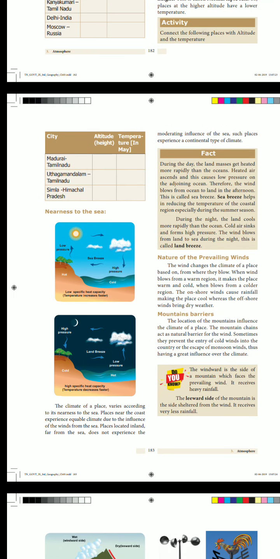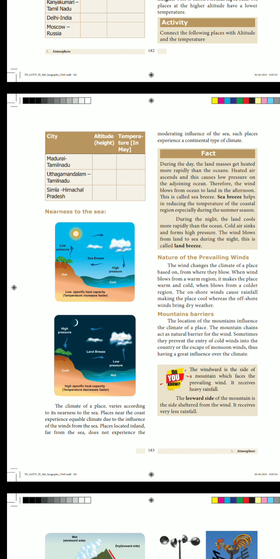During the daytime, the land will get heated more than the ocean. At the same time, during the night, the land cools more rapidly than the ocean. Already in the lower classes you have learned sea breeze and land breeze, isn't it?